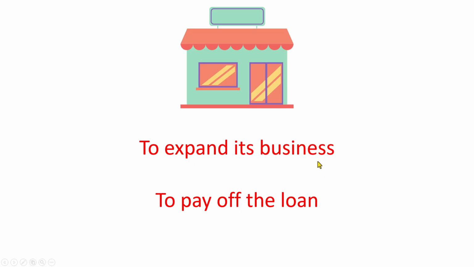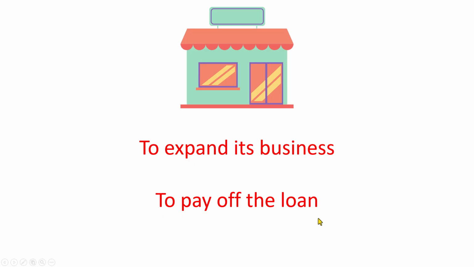But if it is offering a rights issue to pay off a loan, then the money that the company gets by selling extra shares goes to pay off the loan. That means the company is not expanding. That means the money is not being used for making a profit, which is bad for the investors.